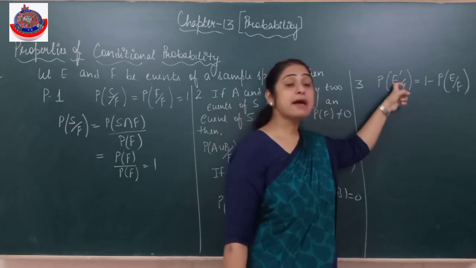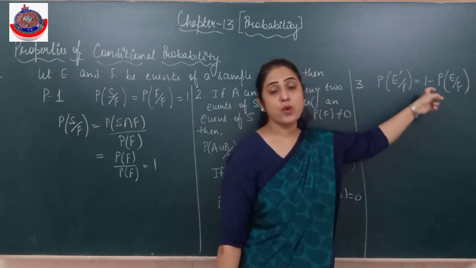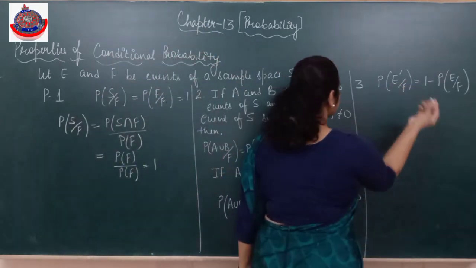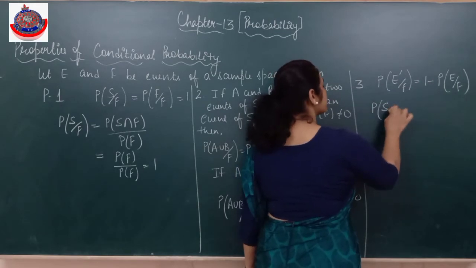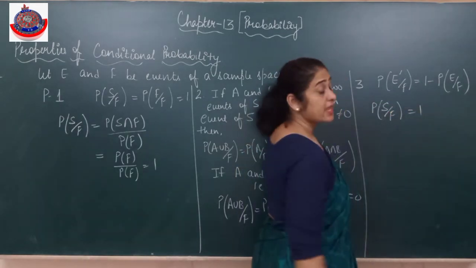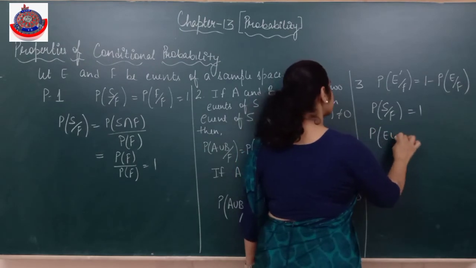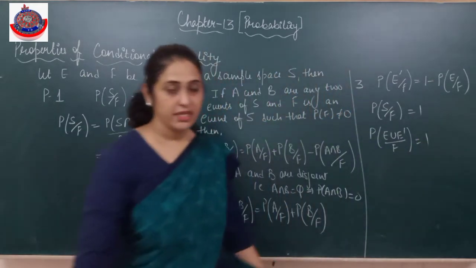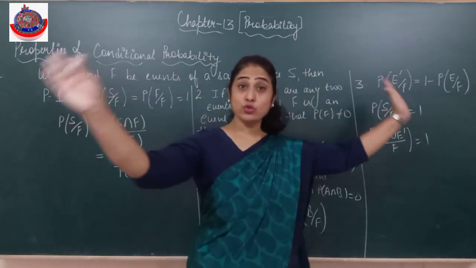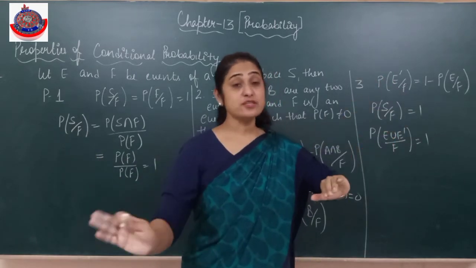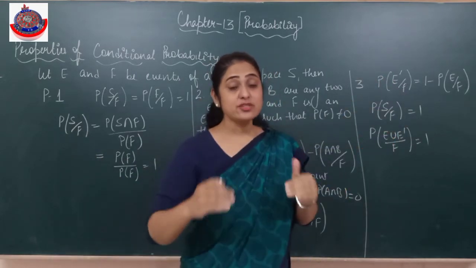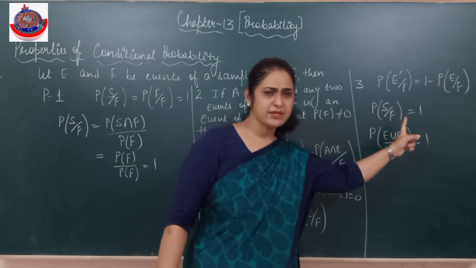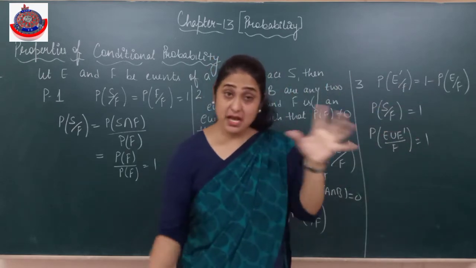Same here we have the not rule. The probability of not happening of E when F has already occurred is equal to 1 minus probability of happening of E when F has already occurred. This is the same rule. If you want to derive it, we can derive it also. Now we know that from the first property this is equal to 1. And can I write the sample space as E union E dash? लिख सकते हैं ना? Sample space मतलब total. E मतलब E और E dash मतलब not elements of E, elements of S which are not in E. That means अगर मैं E union E dash ले लूँ, पूरा का पूरा sample space हमेशा आता है. Sets भी class 11th में की है, ये सारा correlated है.